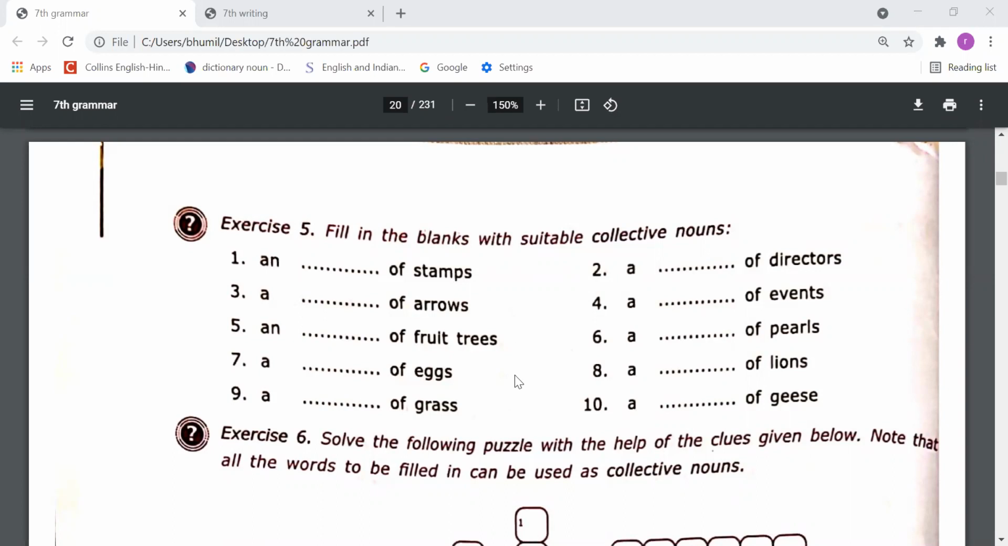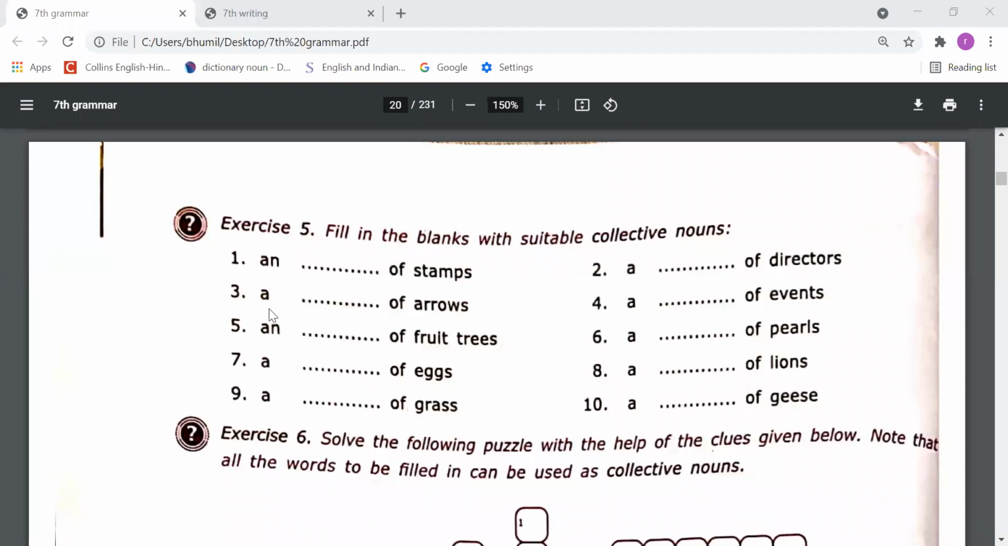So our first sentence is that a group of stamps. We need to understand what is the group of stamps. So the answer we can write here is albums. Second, a space of directors. We know that a group of directors is called a board.